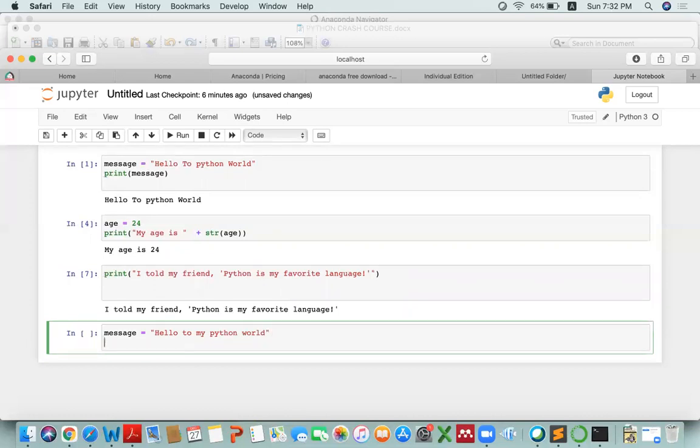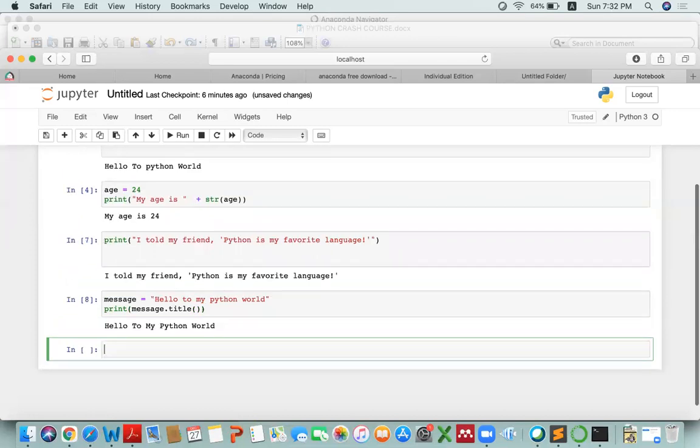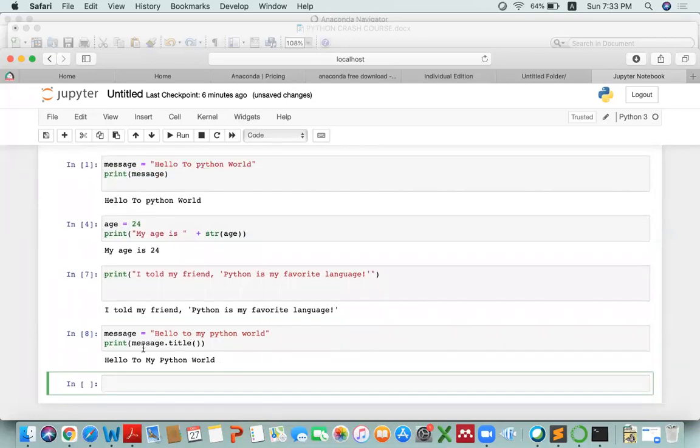Now, what if I write print message dot title? It will simply display the title, and the output will be the same as that of the simple message. Hello to Python world. So actually, title prints the value that is being stored in the variable.